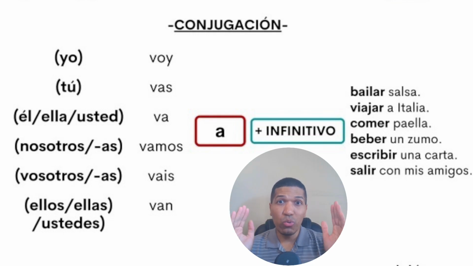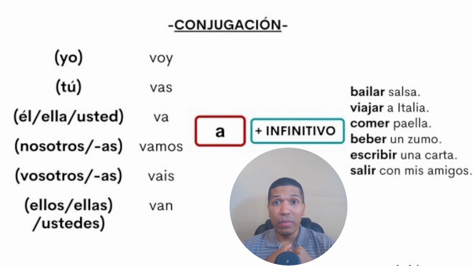Leer, to read. Tú vas a leer hoy. Él va a leer. Nosotros vamos a leer el libro. Ellos van a leer. So you only need this, guys, and this is the other future in Spanish that you need to know. I think it's not hard. Just remember, the verb ir, always the preposition, and then the infinitive verb.